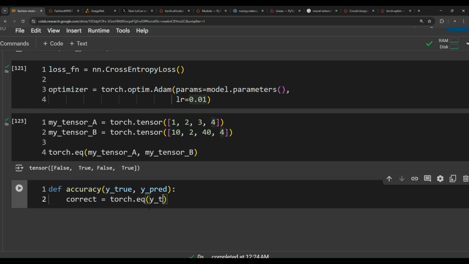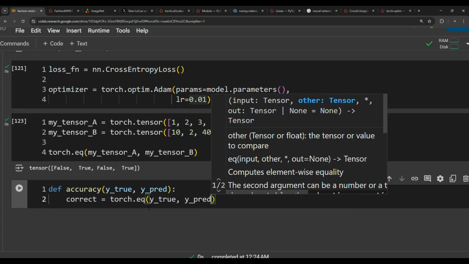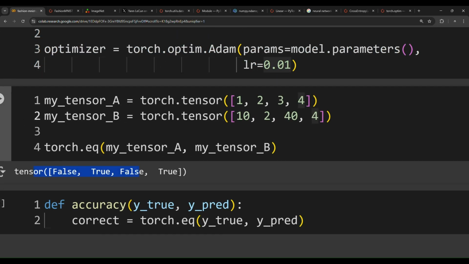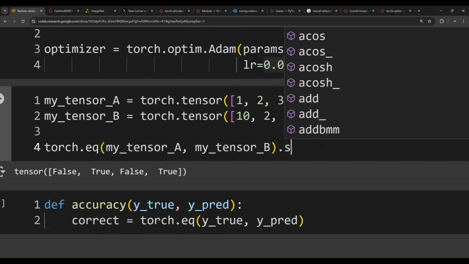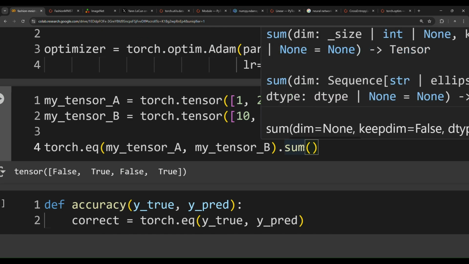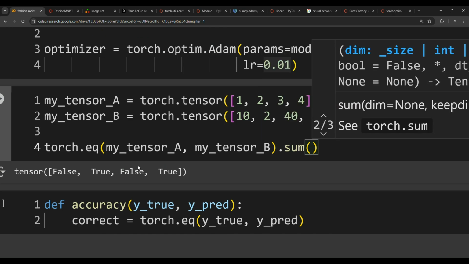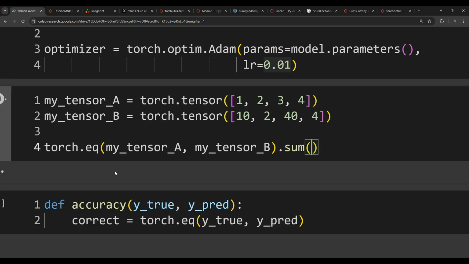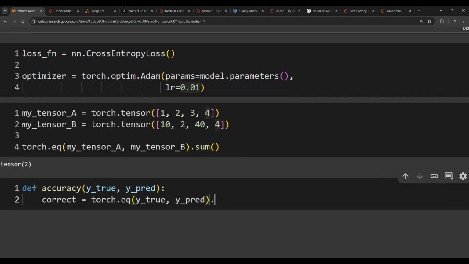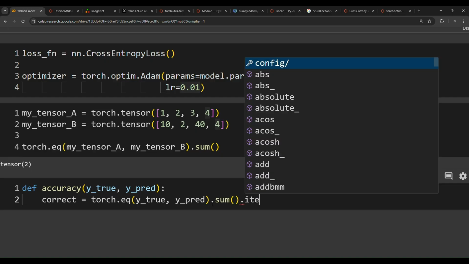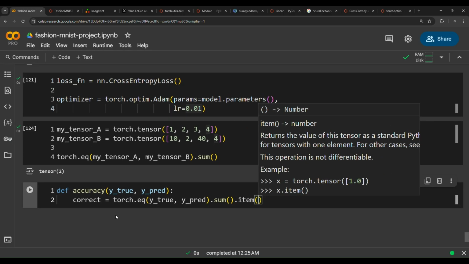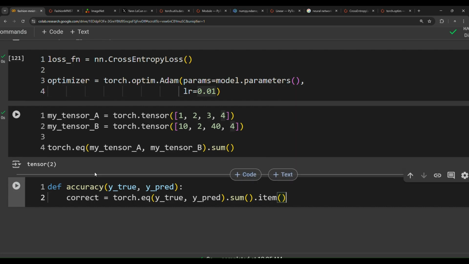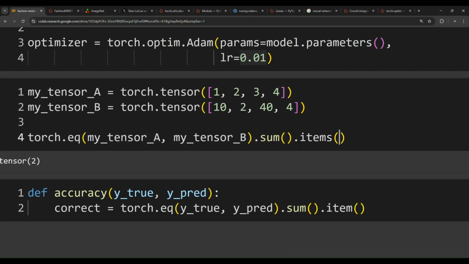And then we have to pass in yTrue, comma, yPred. And then in order to get the sum of this tensor, we need to call the sum. So sum just sums up all the true elements. How many matches do I have? 2. Well, I have 2 elements matching up. 2 matches up with 2, 4 matches up with 4. And then we need to call dot sum and then dot item. Item is a magical function that returns just the number of the tensor. Dot item.